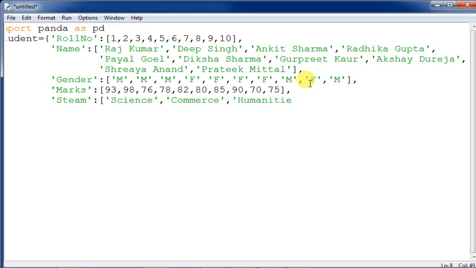Now this one will keep science. I can make it little shorter also, sci. Then commerce is com only, no need to type the bigger strings. And then we will keep out here humanities, hum, and then vocational, voc.